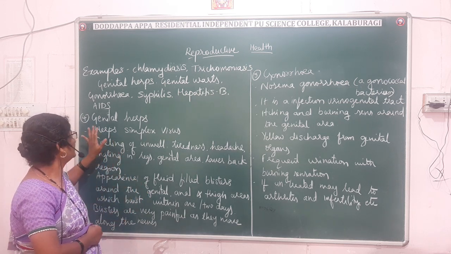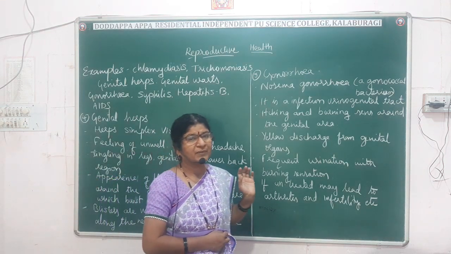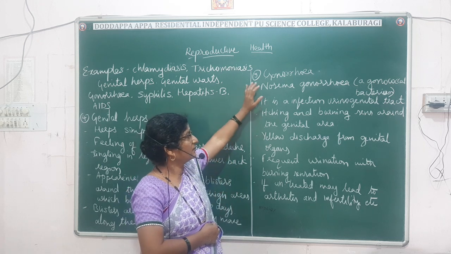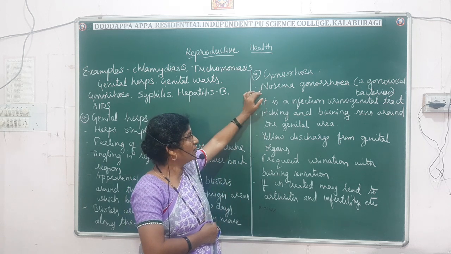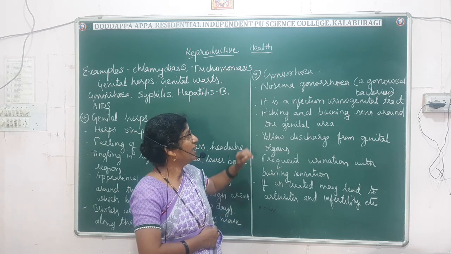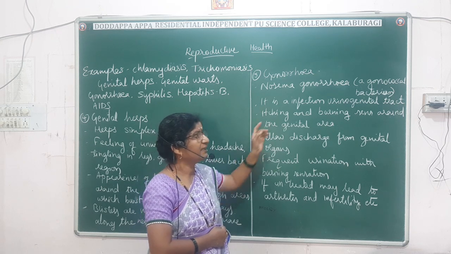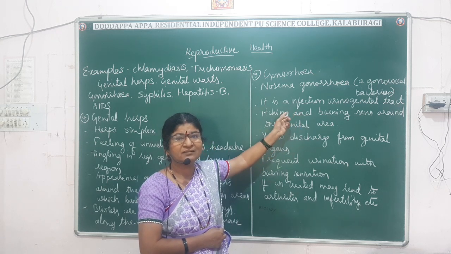Now this is about genital herpes. The next one is gonorrhea. Gonorrhea is caused by a gonococcal bacterium called Neisseria gonorrhoeae, and here it mainly infects the urinogenital tract.